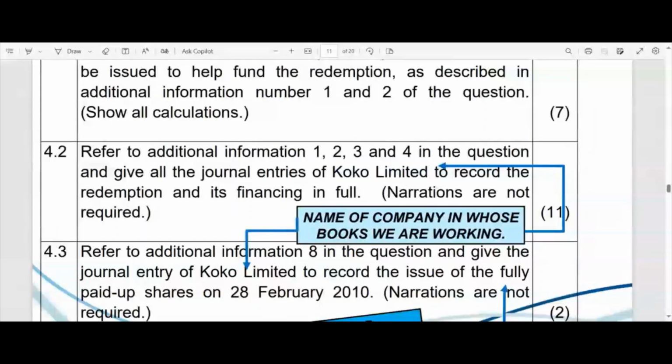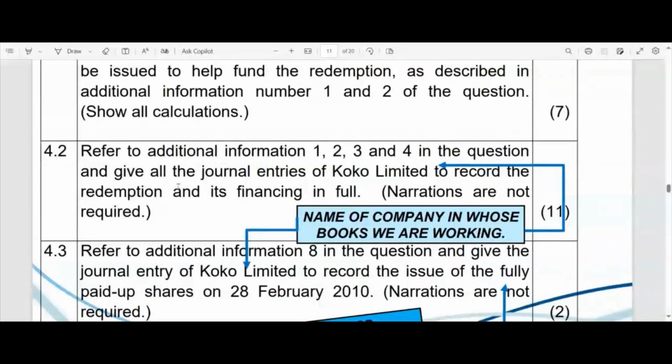The financial accountant, with his team of accountants, would have drawn up a financing plan, which they would present to the financial director or the CFO, who will then table it to the board of directors for approval. Then they say you don't need to provide a narrative description of what that journal entry is about, but remember the dates are always important.